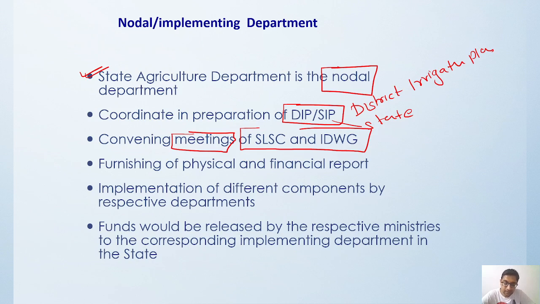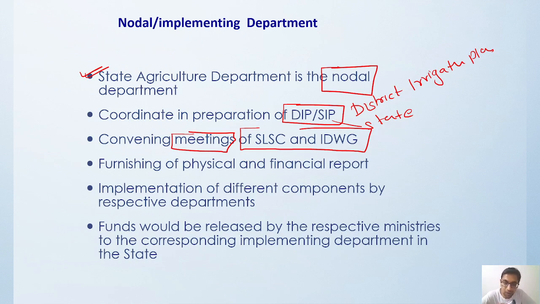Okay, and then sanctioning and prioritizing funding of projects under Pradhan Mantri Krishi Sinchai Yojana. That is also the role of the state level sanctioning committee, and it will monitor and review the implementation of Pradhan Mantri Krishi Sinchai Yojana, right? And also it will ensure convergence with other schemes, so that there is no duplication of effort or resources otherwise.